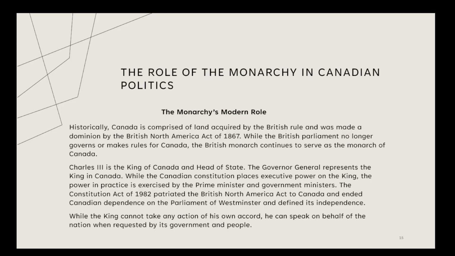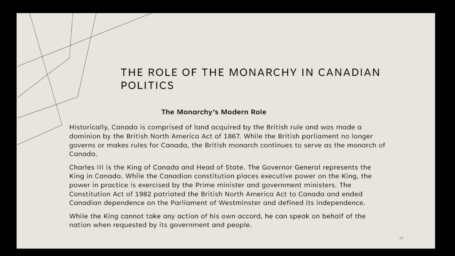Historically, Canada is comprised of land acquired by the British rule and was made a dominion by the British North America Act of 1867. While the British Parliament no longer governs or makes rules for Canada, the British monarch continues to serve as the monarch of Canada. Charles III is the King of Canada and head of state. The Governor-General represents the King in Canada.